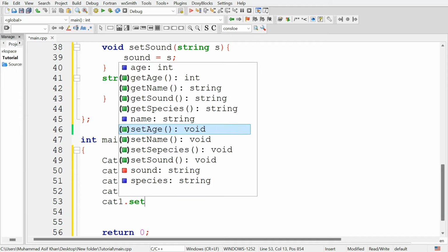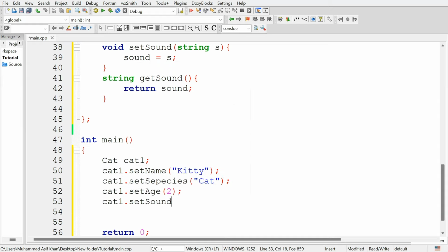Cat1 dot set sound, and give this the sound of the cat, that is meow meow, and it will store the sound of the cat object, sorry, cat animal.